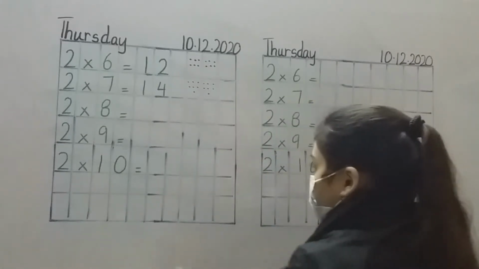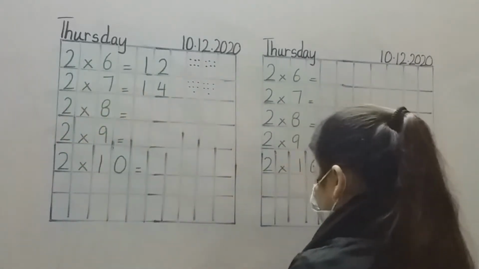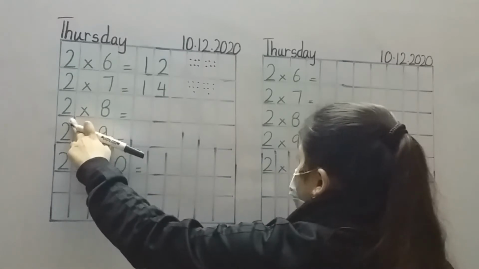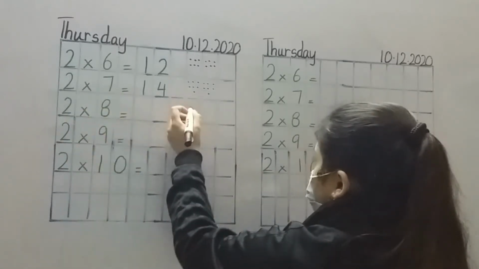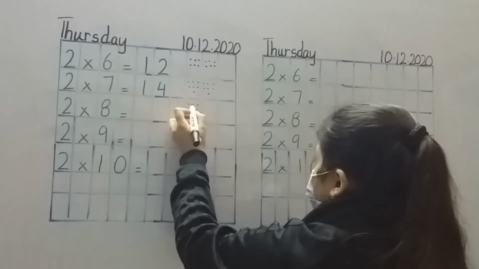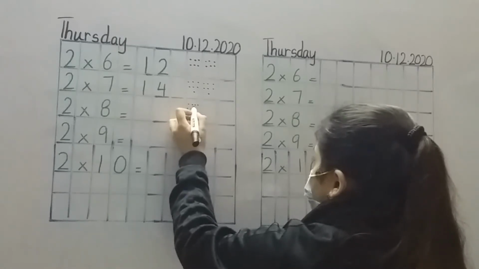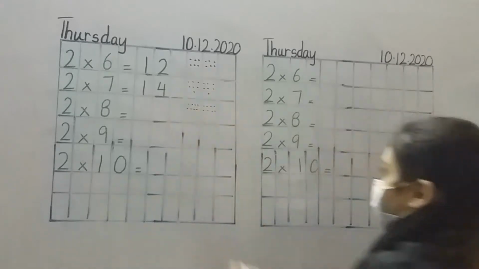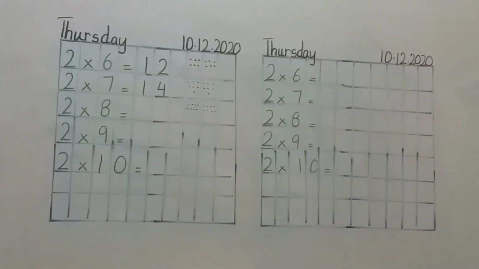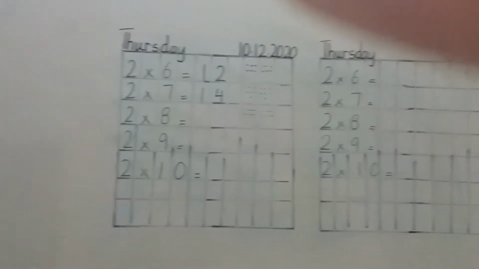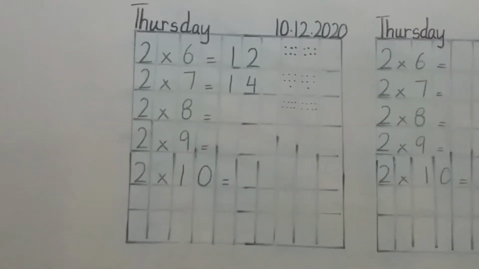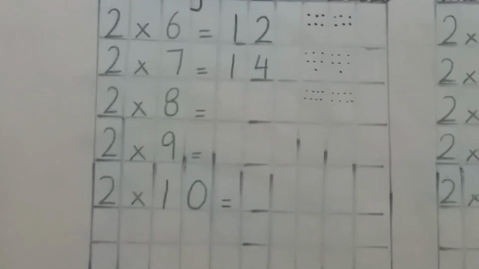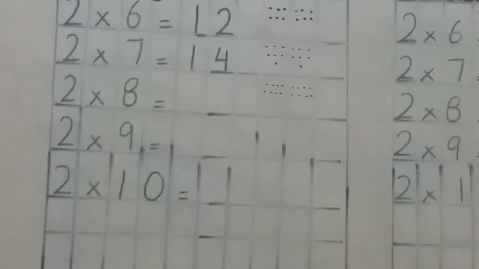Alright, next question is 2 into 8 is what? How many sets? 2 sets. How many items? 8. 1, 2, 3, 4, 5, 6, 7, 8. Let me see for one moment if you can see the board clearly. Let's just focus on this one first and let me zoom in for you as much as I can.